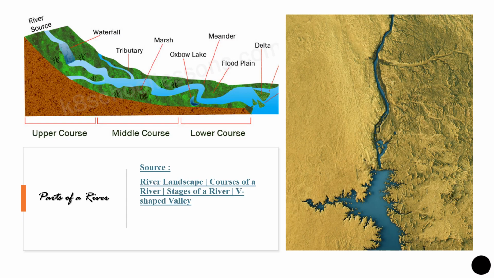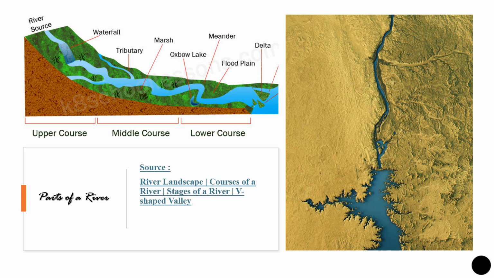Now I want to tell you the source of this work that I'm going to explain is from River Landscape Courses of River. So you can read this article. I have provided the link in the description box. It will give you a better insight. So I've taken this source of information from them for a better understanding. Even the diagram is from there.